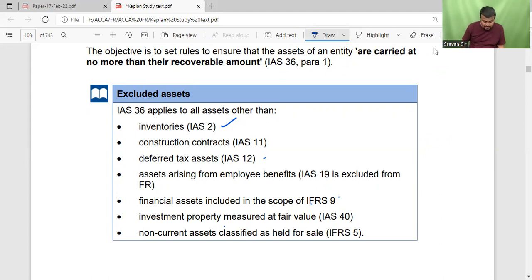For these items, IAS 36 is not applied and impairment is not considered. And it applies to